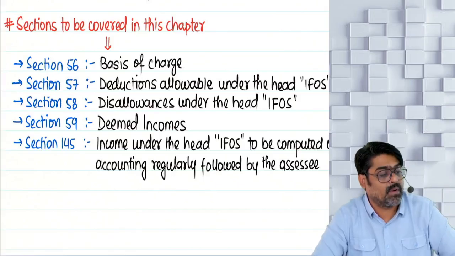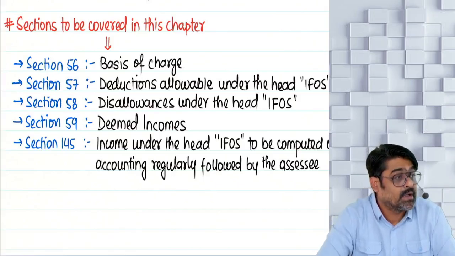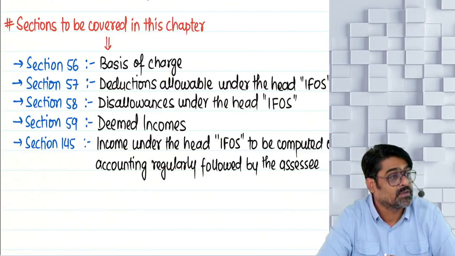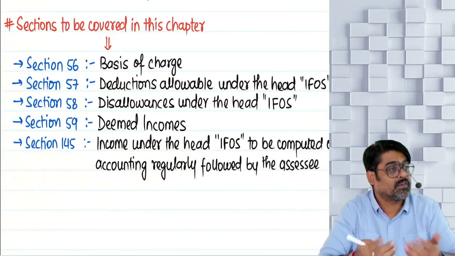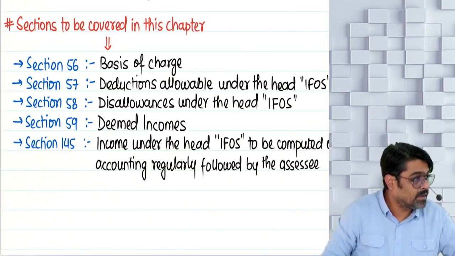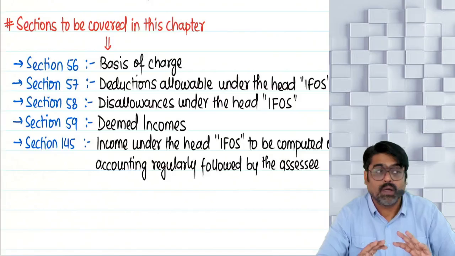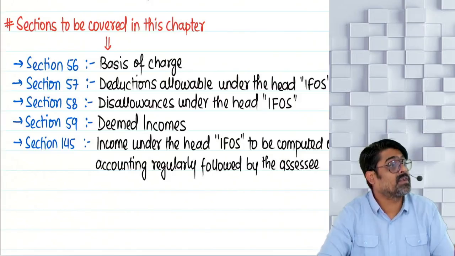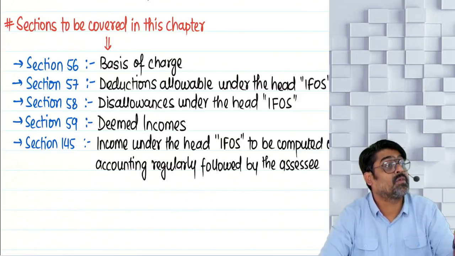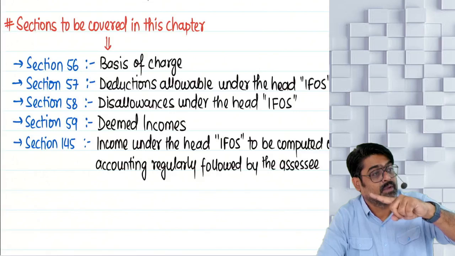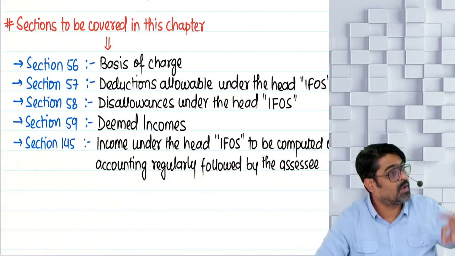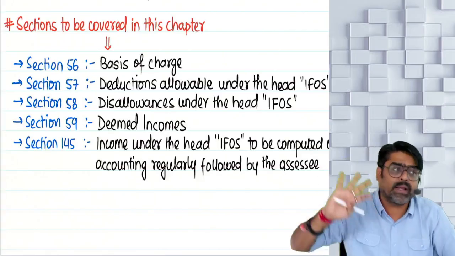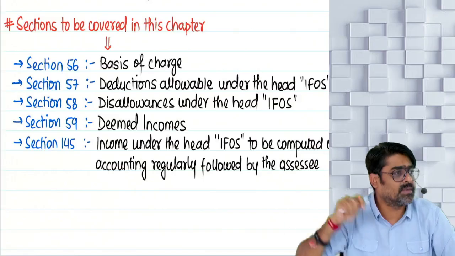Income needs to be calculated on the basis of method of accounting regularly followed. If the method of accounting followed is mercantile basis, then all the incomes of this year, whether received or receivable, will be taxable in this year. All the expenses of this year, whether paid or payable, will be allowed as a deduction in this year. Method of accounting is mercantile system. So PGBP as well as IFOS will also be calculated on mercantile system of accounting. Yes or no?